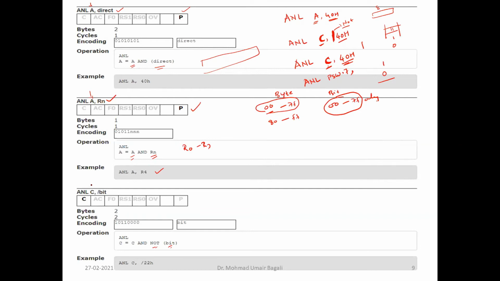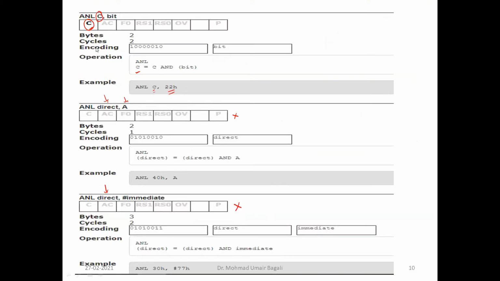Here it is not the accumulator, here it is only the carry flag bit, a single bit, right? The destination is only a single bit, that is the carry flag bit. So whether the carry is generated, it can be either 0 or 1, therefore only the carry flag will be updated. So there is no question of parity, no question of counting ones, whether it is even in number or odd in number. Therefore parity is not affected. This is how you need to read this instruction.